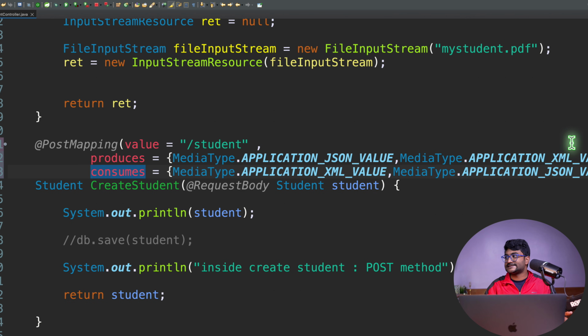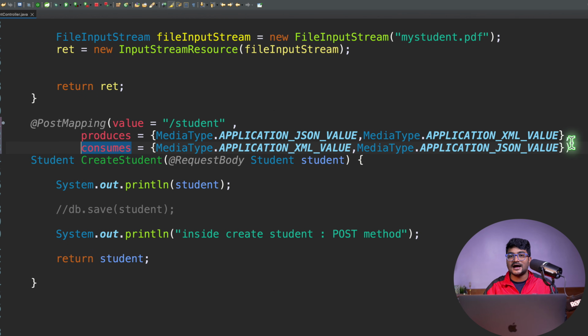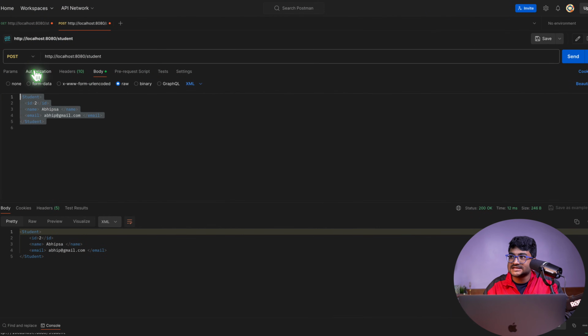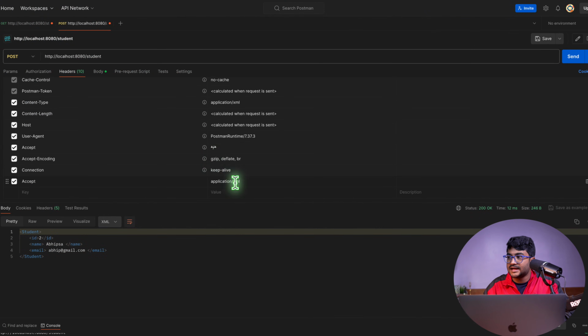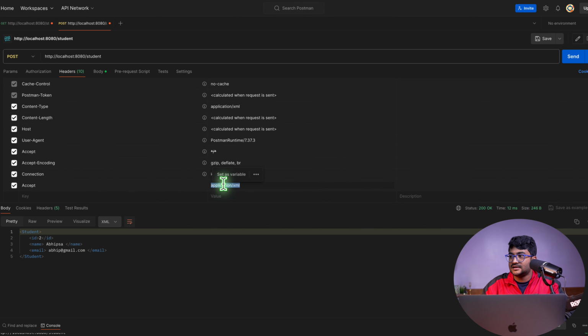Hope this makes sense. This is how we can do content negotiation, and the server is not bound to send every type of data, or to consume every type of data. There are different data types, as I said. Here in the header, you can accept the data. You can say, okay server, send me the data in audio format. These are all the audio formats, and there are a lot of application types. But my server is not supporting all these types of data. It will not produce the data in all these formats.